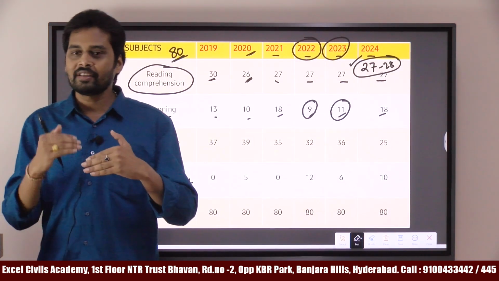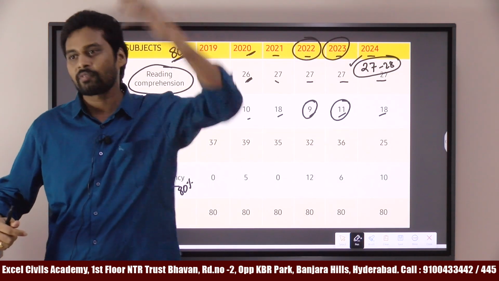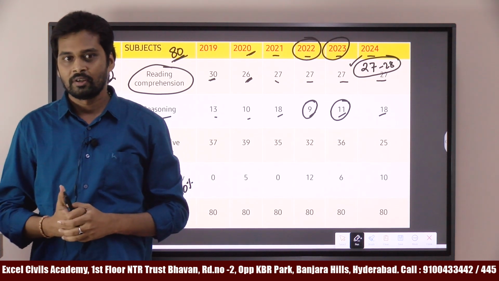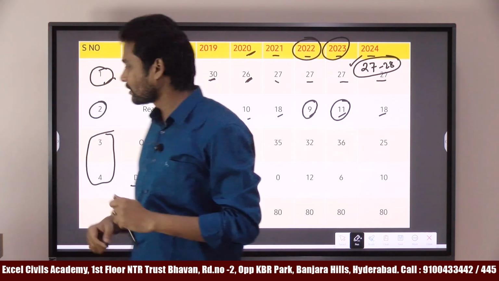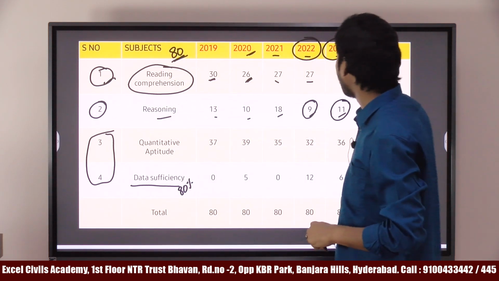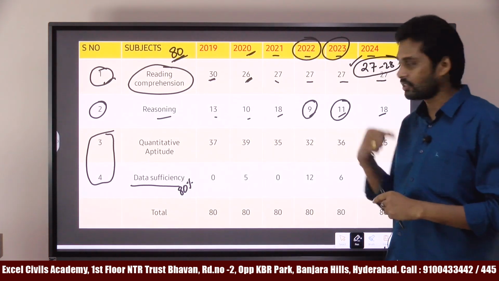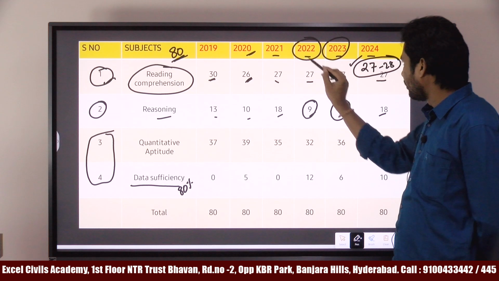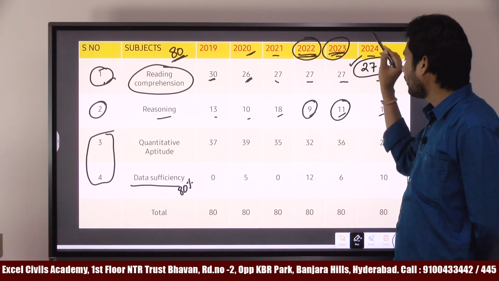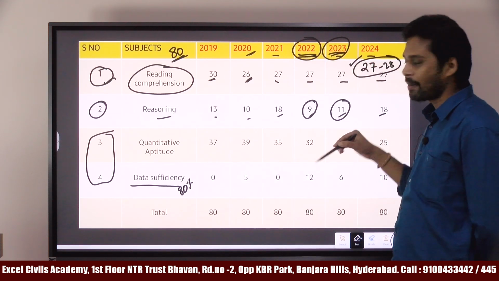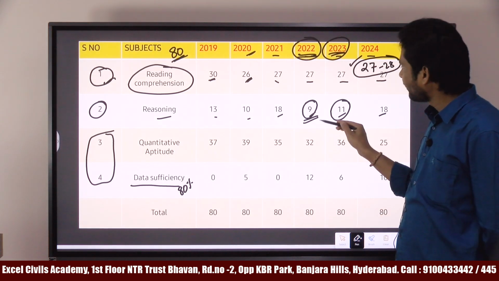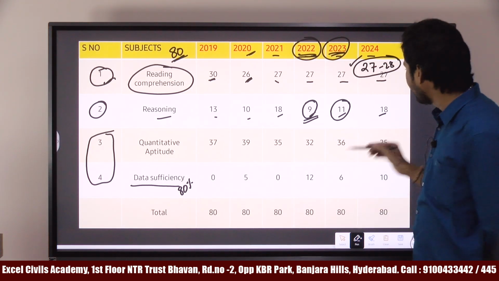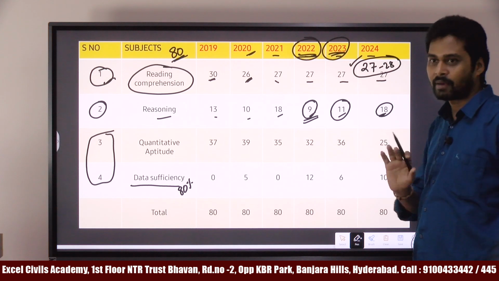When you see the 2018, 17, 16 papers, most of the questions were from reasoning, but you can't just depend on the 2016 to 2018 question papers. That's why I give you a rough idea of how the scenario changed from 2019 to 24. The 2022-23 students who attempted the paper felt it was really tough because their reasoning was weak. And this year they said the paper is good, moderate.